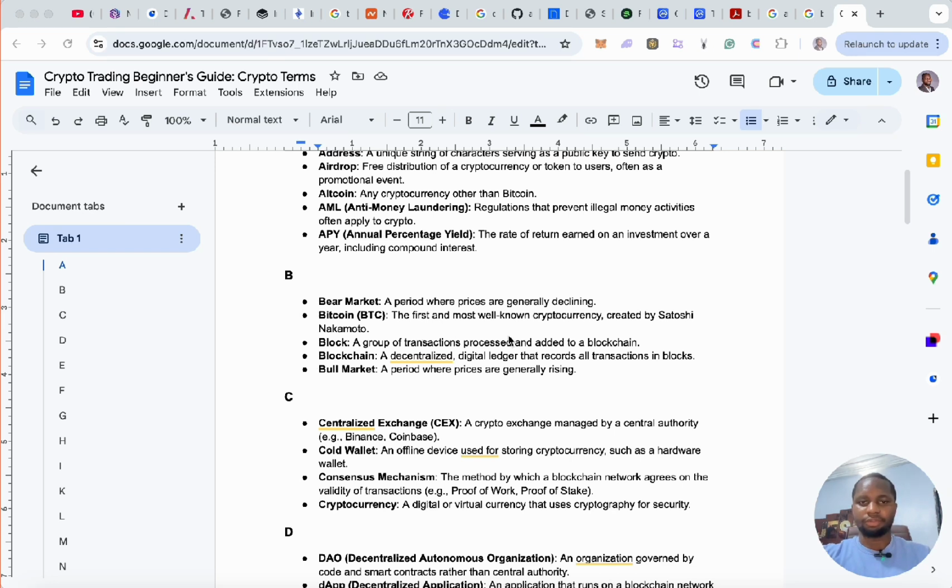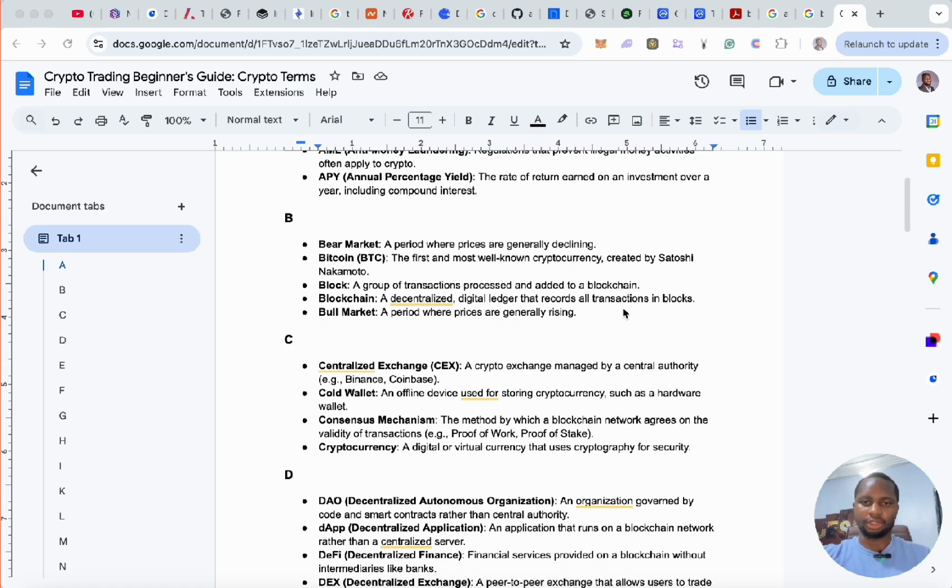So the first and most well-known cryptocurrency, created by Satoshi, is called Bitcoin. Block: a group of transactions processed and added to a blockchain is called a block. Blockchain, a decentralized digital ledger that records all transactions in blocks.